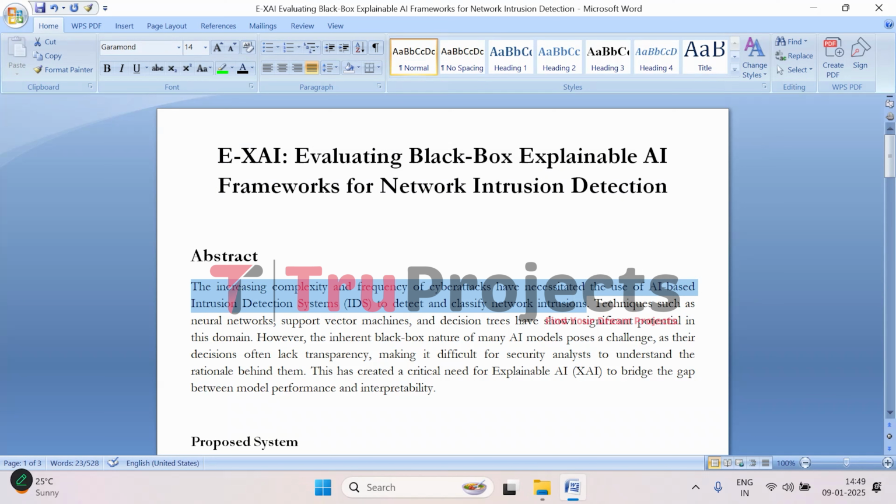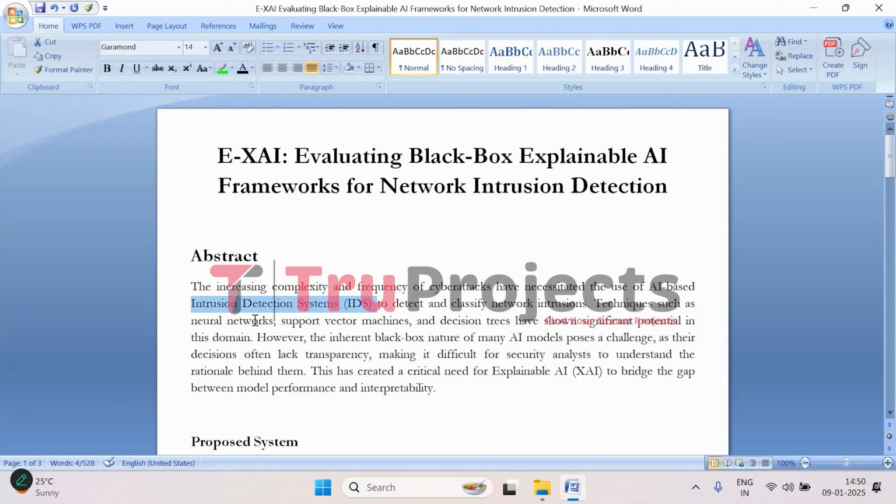If you think about it, we are surrounded by technology all the time, whether it is in our personal devices, businesses, or even national infrastructure. With all this data being transferred every second, it is only natural that cybercriminals are constantly looking for ways to exploit weaknesses. The problem is these attacks are becoming more sophisticated and they are happening faster than we can keep up with. This is why there is an urgent push to develop systems that can not only detect these attacks but also respond quickly and efficiently. So this is where intrusion detection systems come into place.